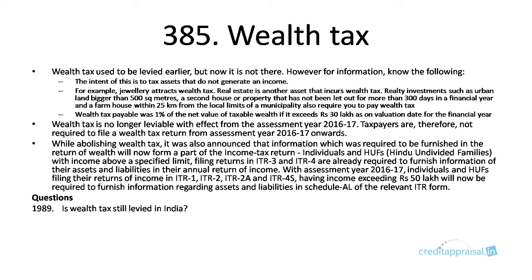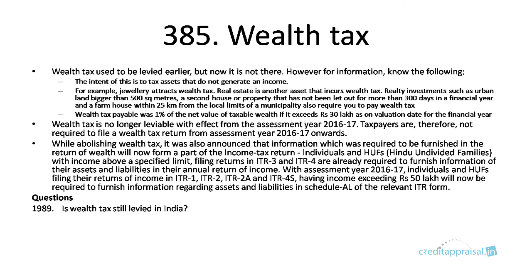But while abolishing wealth tax, it was announced that earlier there used to be this wealth tax return. Okay, so in that return there used to be some information that has to be given. Now, while this wealth tax was abolished, the information which was required to be furnished is now made part of the standard income tax return. Okay, so individuals with income above a specified limit and filing returns in ITR 3 and ITR 4 have to furnish information of their assets and liabilities in their annual return of income.